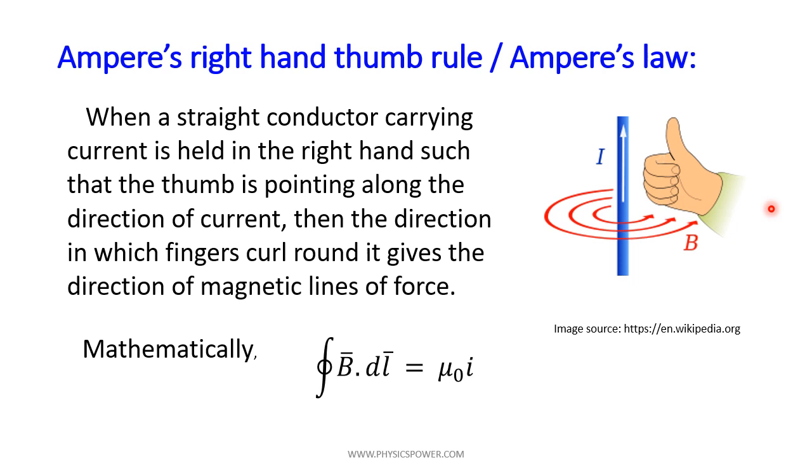The proportionality constant is mu naught. So it is mu naught times the current passing through the conductor. That is Ampere's law.